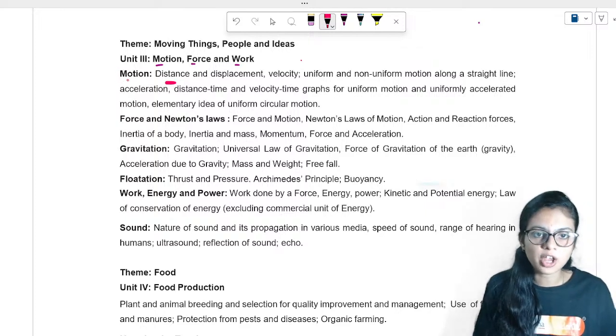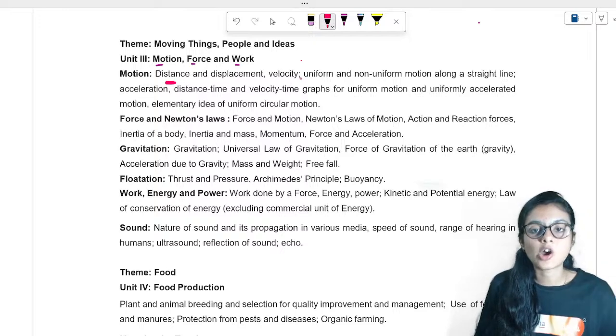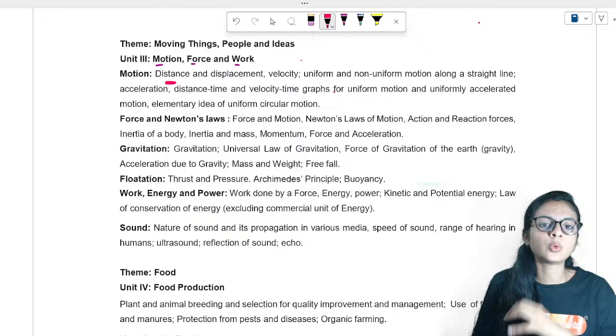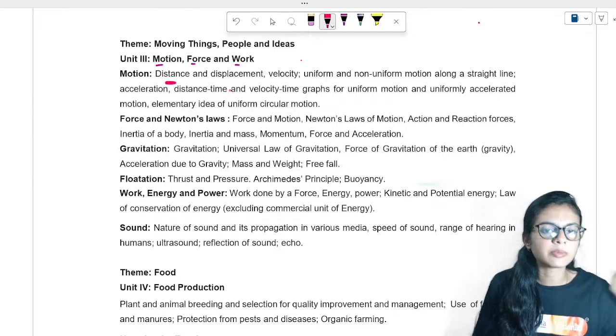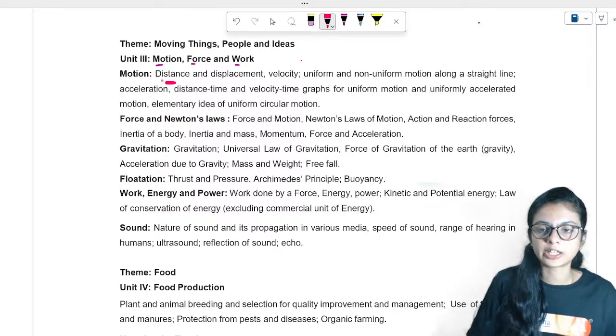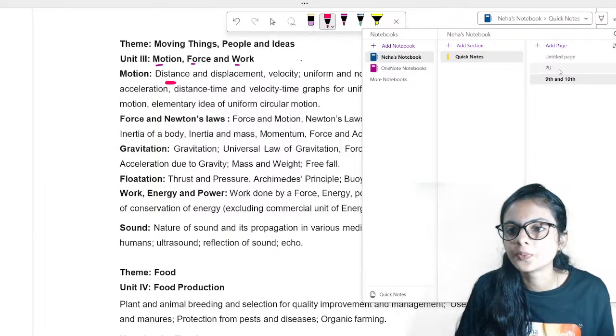We have the motion chapter, in which we discuss distance and displacement, velocity, acceleration, the v-t graph, uniform motion, and the distance-time graph. This is the chapter about motion. Remember it. Now let me show you the 11th standard syllabus over here.